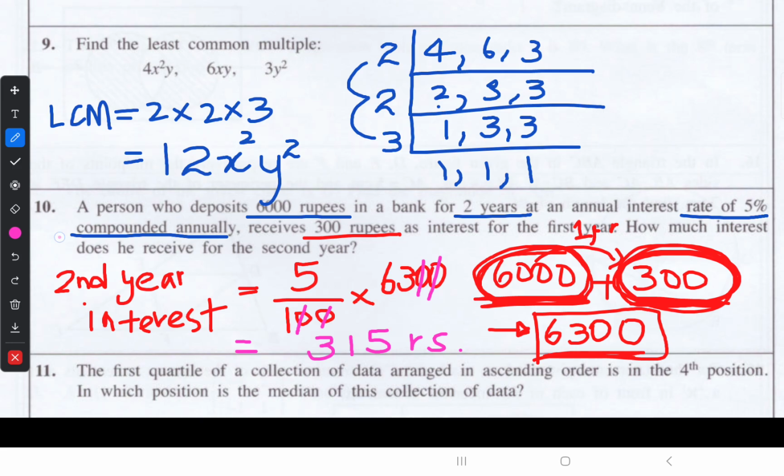Here the keyword is compounded annually, which means the initial amount is added with the first year interest, and both together form your second year initial payment. The answer is 315.